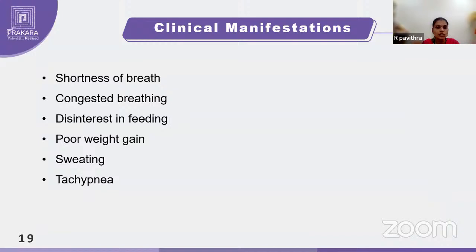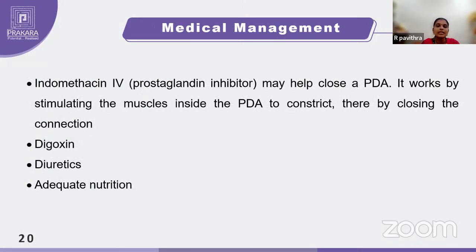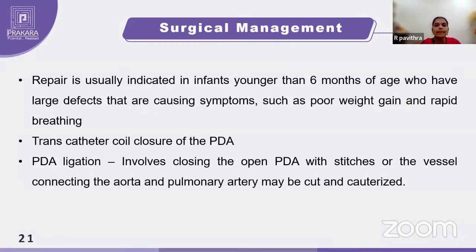Coming to the clinical manifestations, the child may have shortness of breath, congested breathing, and disinterest in feeding. They may not show good interest in taking feeds, with poor weight gain, sweating, and tachycardia. Coming to the medical management, indomethacin is the drug of choice, given intravenously. It is believed that it can close the ductus arteriosus. So for this PDA, this is the drug of choice. Apart from that, digoxin and diuretics will be given and adequate nutrition should be maintained.